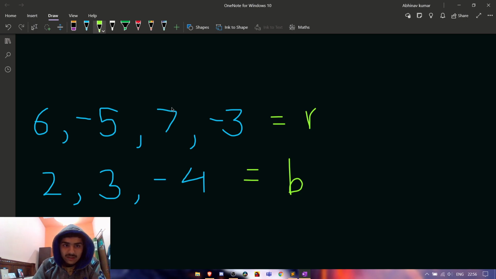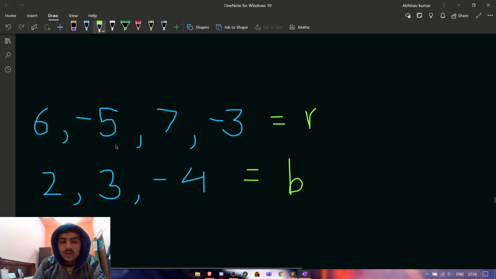You cannot take 7 without taking 6 and minus 5. If you want to take 7, you always need to take 6 and minus 5 of this array. This is the main condition of this problem.